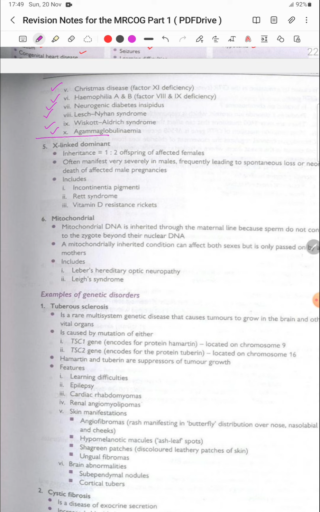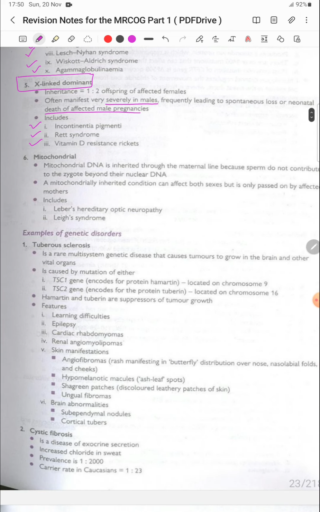Now, X-linked dominant. The inheritance is 1:2 in offspring of affected females. They often manifest very severely in males, frequently leading to spontaneous loss or neonatal death of affected male pregnancies. It includes incontinentia pigmenti, Rett syndrome, and vitamin D resistant rickets.